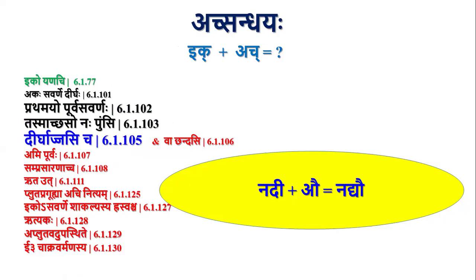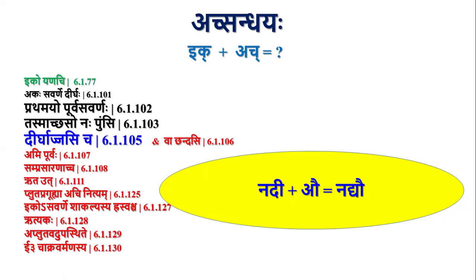So whenever Dirghanta Pratipadikas are followed by Ich pratyahara, Achvarna, or Jas pratyaya, that is Au or Shas or As, then there will be no Pratamayo Purva Savarna Dirghaha. So Pratamayo Purva Savarnaha is not applicable for Dirgha ending Pratipadika. So Nadi plus Au, since here Nadi ends with Dirgha letter, there is no Pratamayo Purva Savarnaha by Dirgha Jasi Cha. Dirgha Jasi Cha just blocks.